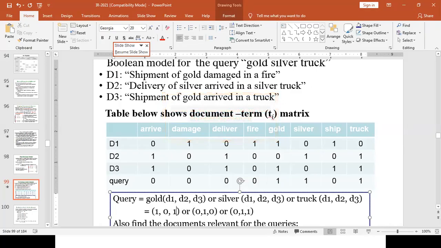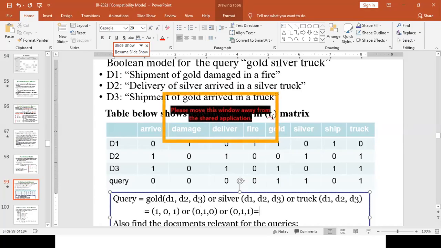For silver, we have 010. For track, we have 011. Now when you OR them, when we are ORing for document 1, 1 or 0 is what? 1. When we are ORing for document 2, 0, 1, 1, again 1.